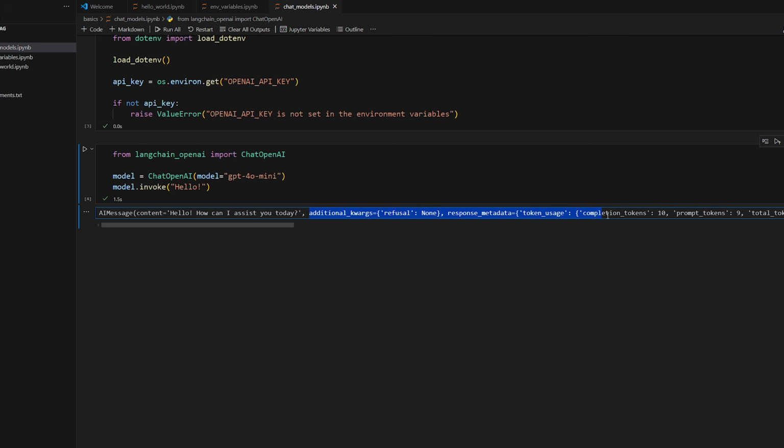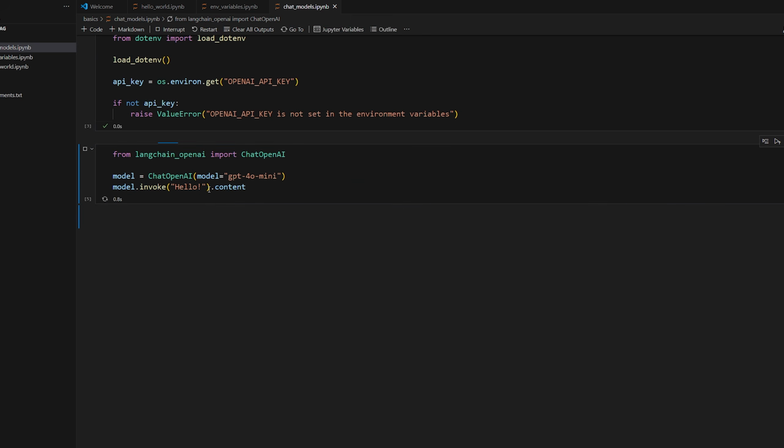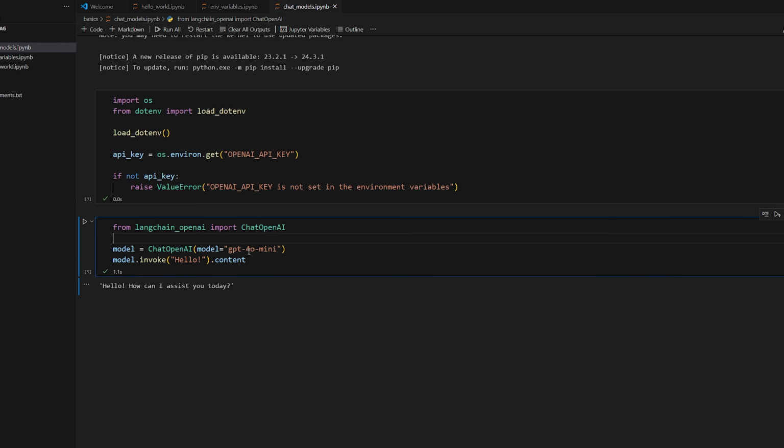And then you have additional information like the amount of tokens that it took, completion tokens. That's basically the output tokens amount, the prompt tokens, how much the prompt was, total tokens. So that other information is there for you. But if you just want the output text, all you got to do is just do .content, and there you go. So let's redo it. There we go. Hello, how can I assist you today? As you can see, it's really, really easy to get started with Langchain.